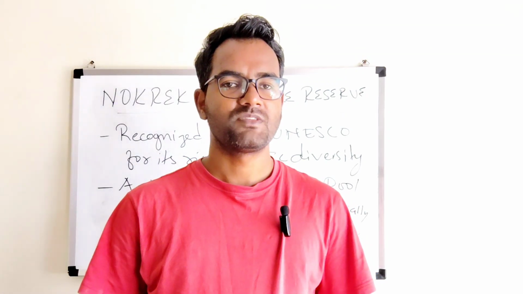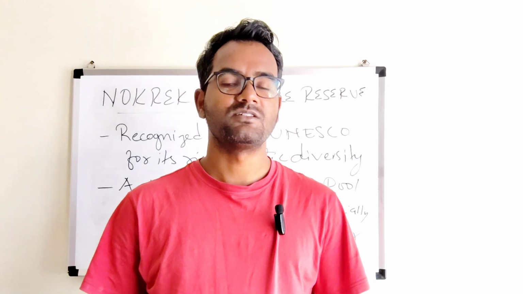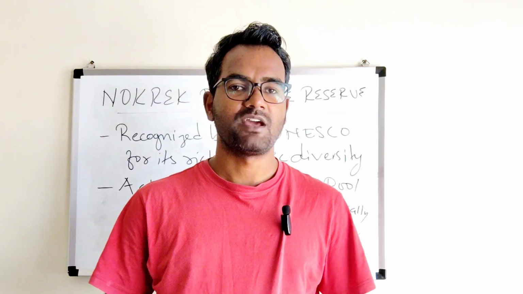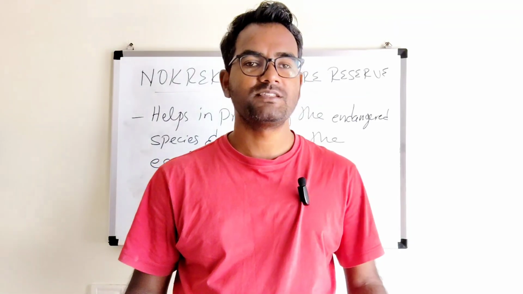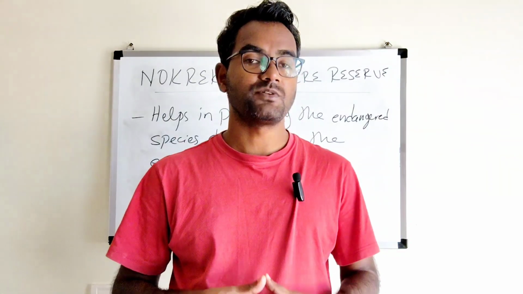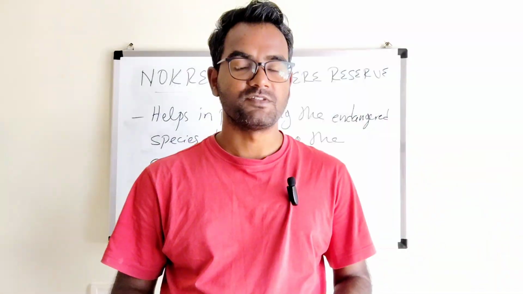So it is a UNESCO site or a UNESCO heritage, right? This Nokrek Biosphere Reserve. So you can have a look on the board. Nokrek Biosphere Reserve, recognized by UNESCO for its rich genetic diversity, and it acts as a vital gene pool for which plant? For the citrus plant, especially for Citrus indica or orange or Komala, whatever you call it. Now, you might be wondering, what is the advantage or what is the use of having a biosphere reserve in the region?